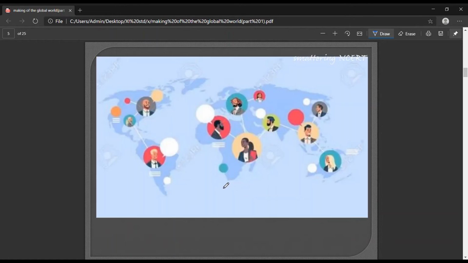Let's move forward. Now you have such well developed technology that if you are sitting here, you can connect with a person sitting anywhere. All over the world you can get interconnected with the help of the internet. Even now, when you are accessing such videos, it means you are getting linked to someone in such an easy way. But what about long back?